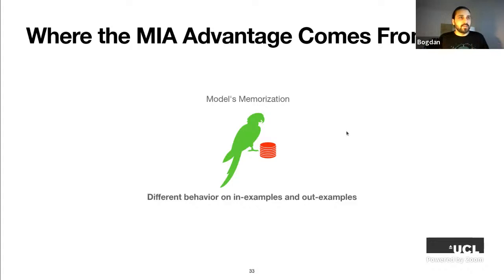And of course, it comes from the model's memorization. The model is a bit like a parrot. It memorizes something it has seen in training data, and therefore the adversary can tell this difference in behavior on in examples from out examples, right? That's what we want to capture when we're measuring membership inference attack vulnerability, right? But in this case, when the adversary is in this worst case setting, when the adversary has some non-trivial knowledge about the model's behavior on the training data, we have another source of advantage, and this is advantage from finite sampling. And I'm going to give an example of how this appears, right?